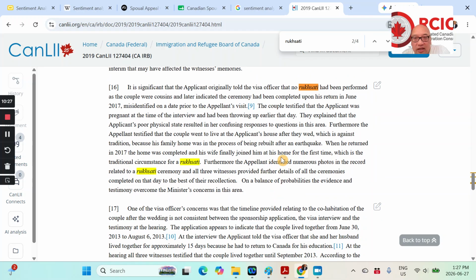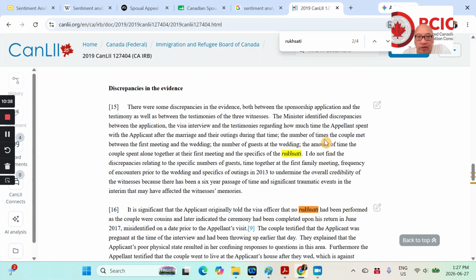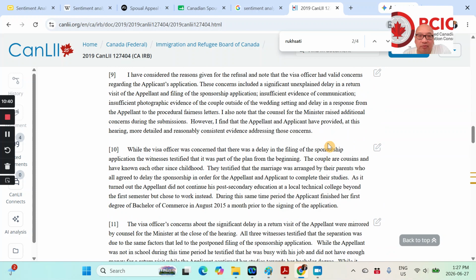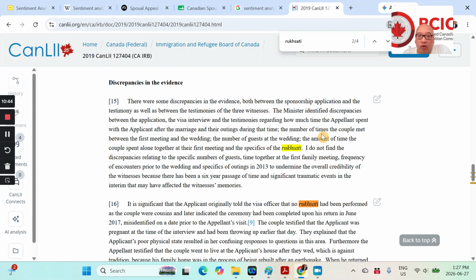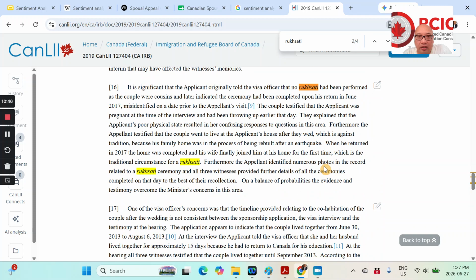So I can see why Gemini combined the idea that the photos weren't consistent with the ceremony, because the visa officer says he didn't believe the photos, which could be this ceremony or the one before that, but it could also be tied into this particular couple's Ruxati ceremony.